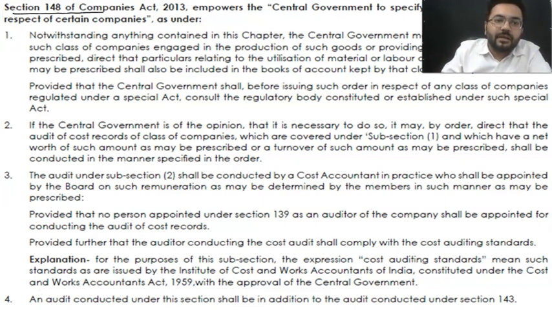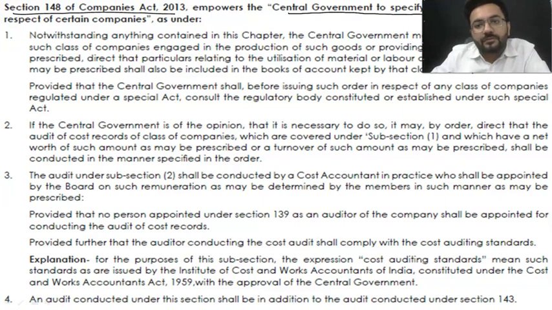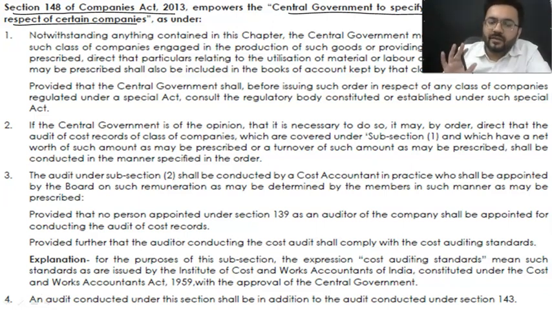Section number 148 of the Companies Act 2013 says that the central government is going to specify audit of items of cost in respect of certain companies. That is, if the central government thinks that audit of cost records is mandatory, depending upon the net worth, or you can say the turnover amount, they are going to issue a notification that from this time on, cost audit is going to be applicable to these industries.